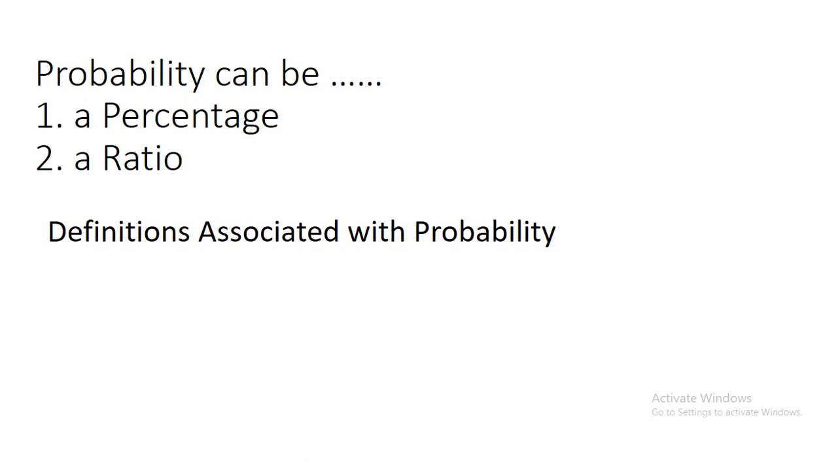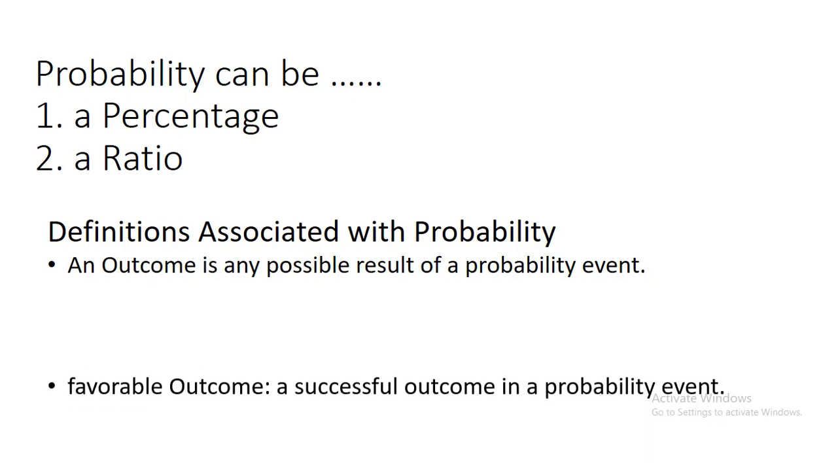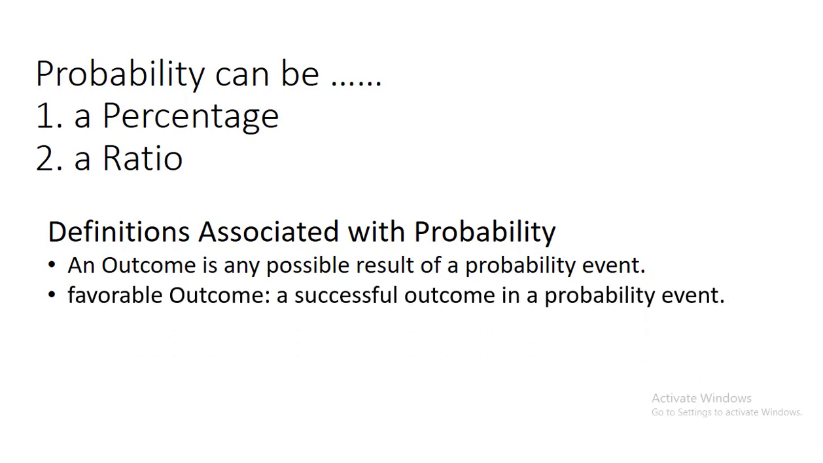And here are some definitions associated with probability. First, an outcome is any possible result of a probability event. So we will look at the different outcomes and the probability of these outcomes. A favorable outcome is a successful outcome in a probability event. It will be the event that you want to find the probability of.